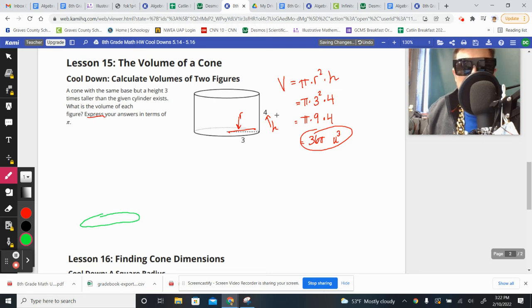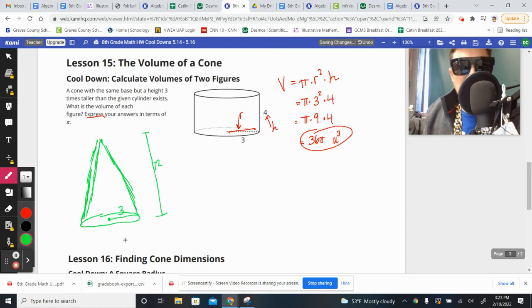So 3 times taller than 4 means that I'm going to have a cone that has a height, I'm going to sketch it over here, nice and beautiful in my green color. It's going to have a height of 12 because that is 3 times taller than the 4 that's over here in the cylinder. But its radius is the same as what we saw over here, having a radius of 3. So, height of 12, radius of 3.